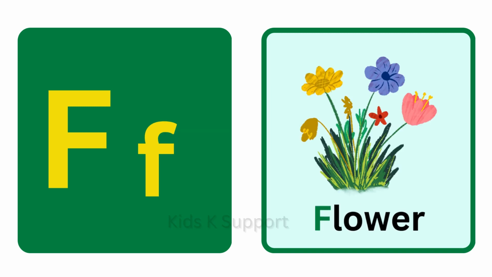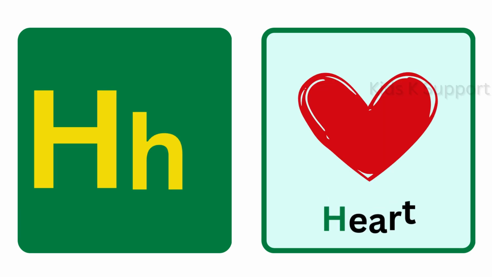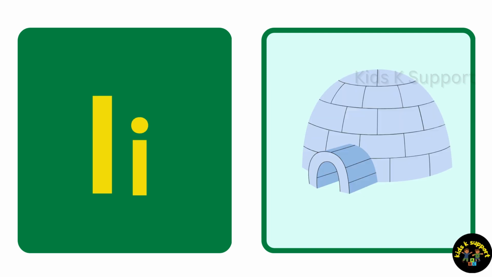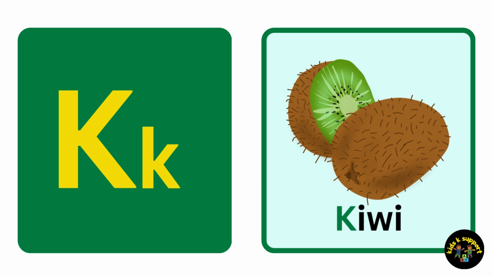F for flower. G for giraffe. H for heart. I for igloo. J for jaguar. K for kiwi.